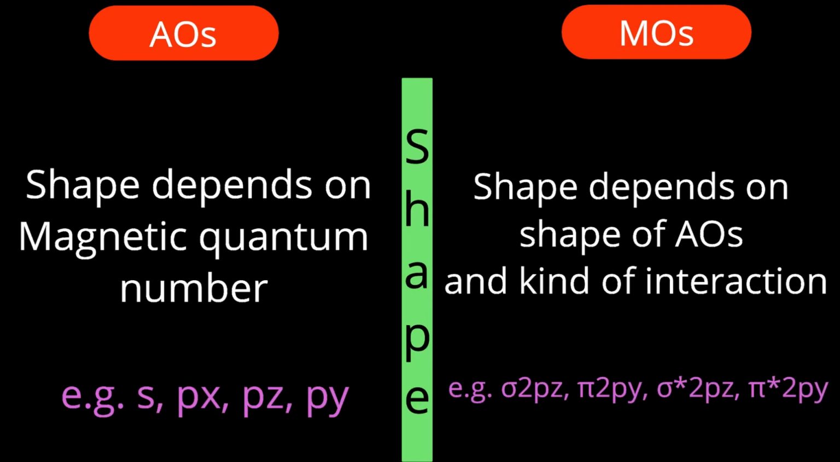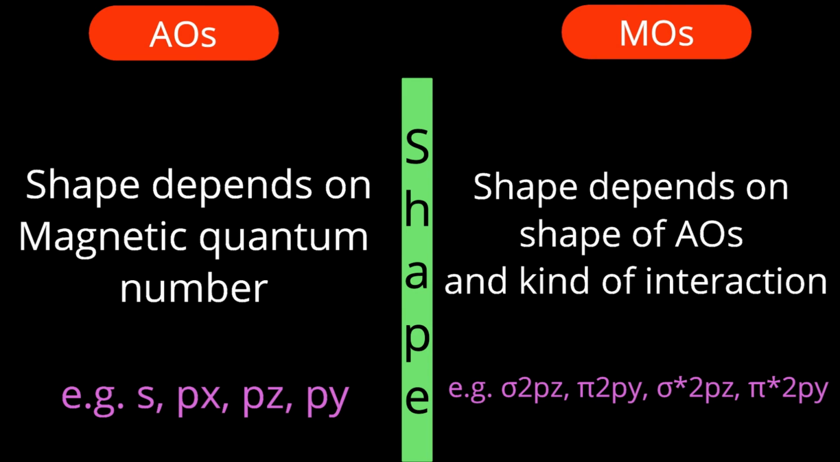Here, the point of comparison is shape. Shape of an atomic orbital depends upon what? Magnetic quantum number. So px, py, pz, dx square minus y square, dz square or s orbital, all signify one particular shape, and that depends upon the ml value, the magnetic quantum number value.